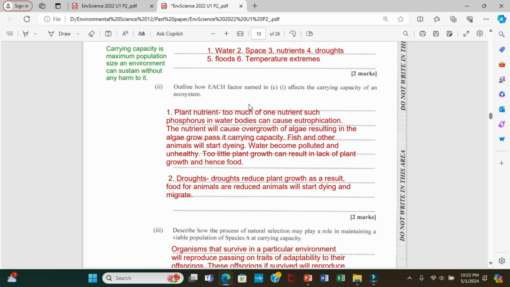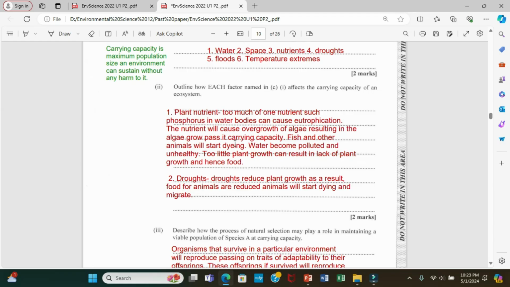How can plant nutrients keep the environment in balance or out of balance? If there is too much of one nutrient, it's out of balance. Too much of it can leach out, wash out into water streams, and that will cause overgrowth of algae.